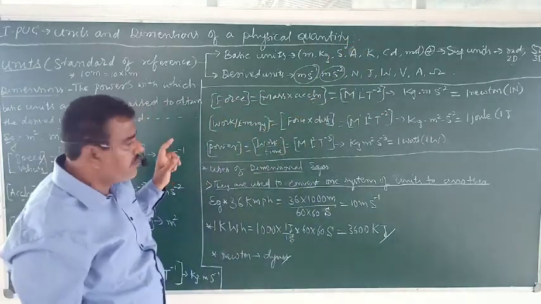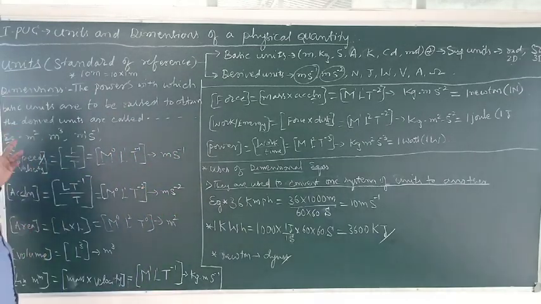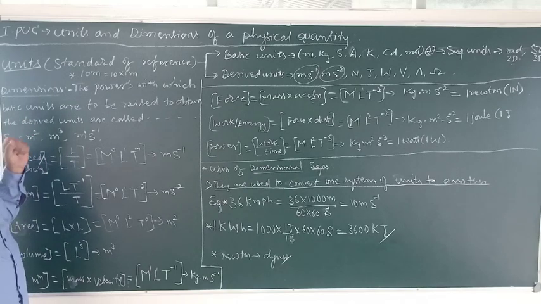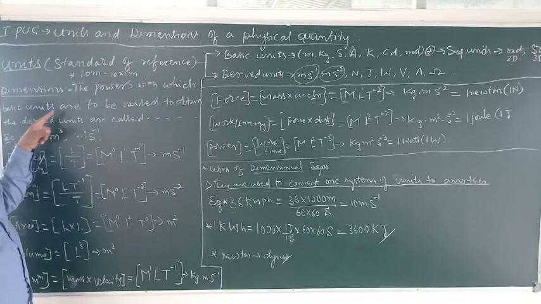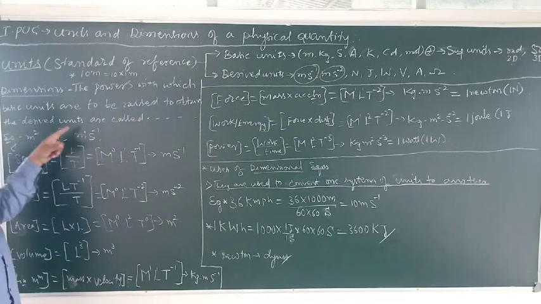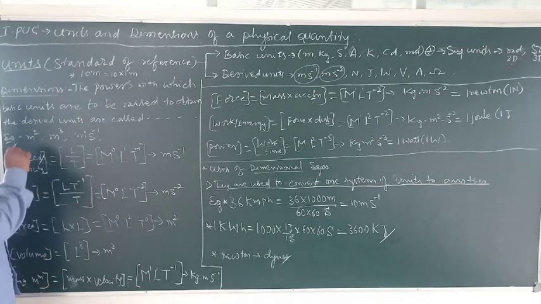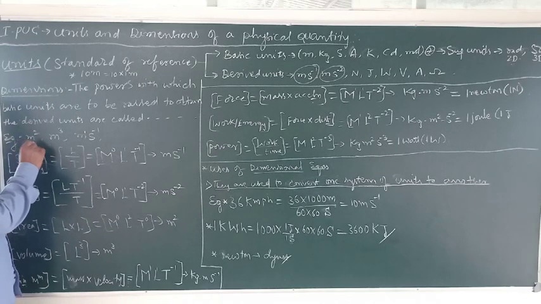So now, with this recapitulation from the previous class, we shall move to dimensions. What are dimensions? The powers with which the basic units are to be raised to obtain the derived units are called dimensions. Make it very clear. For example, area.